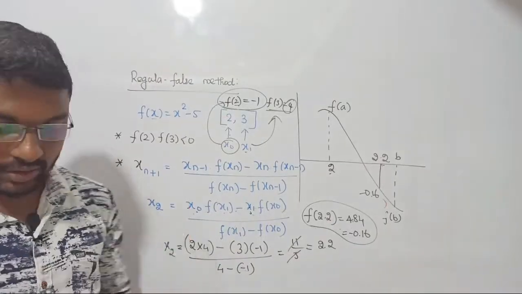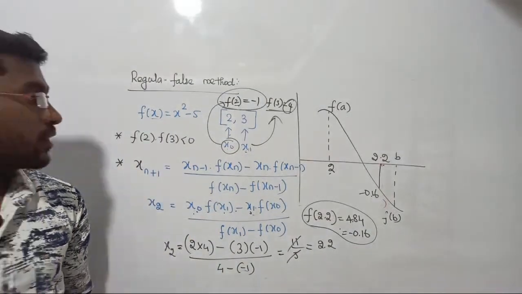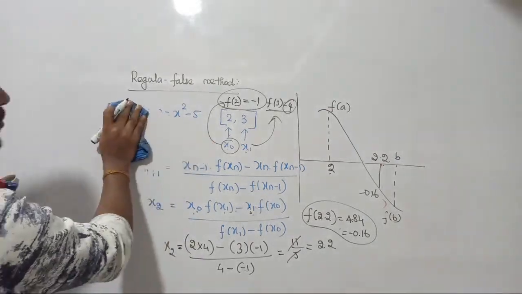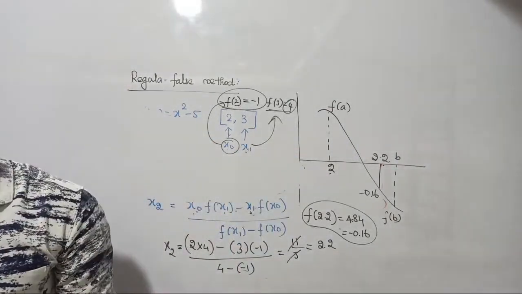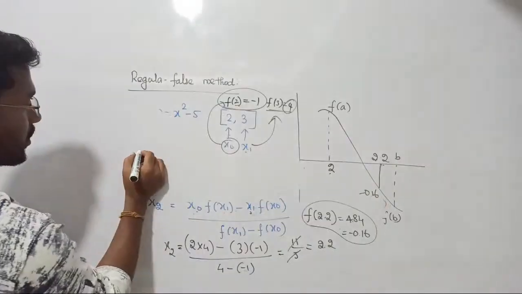So let's proceed in order to find the next root. Let me rub this one. I'm requesting everyone to follow the procedure that I am telling you.